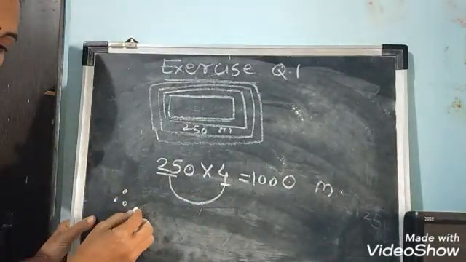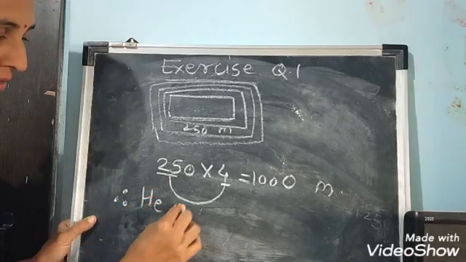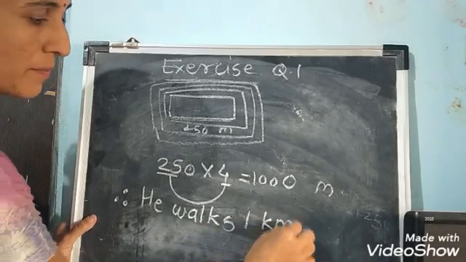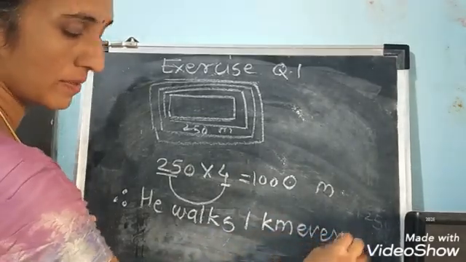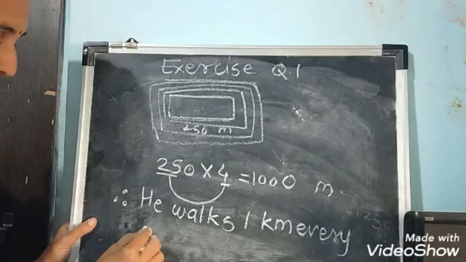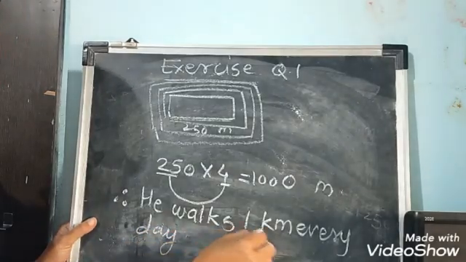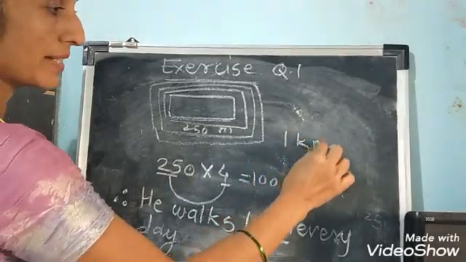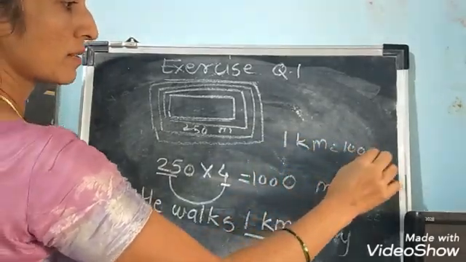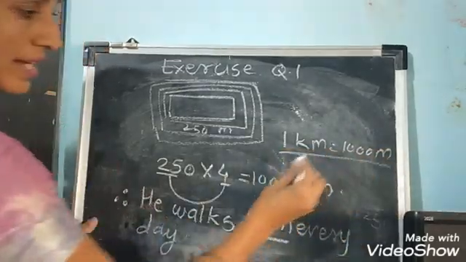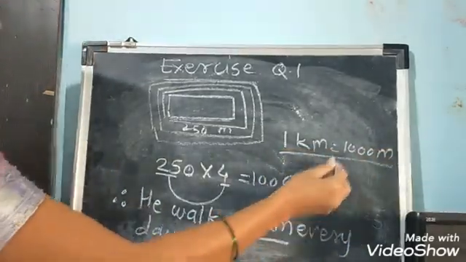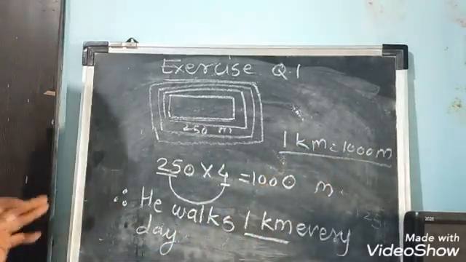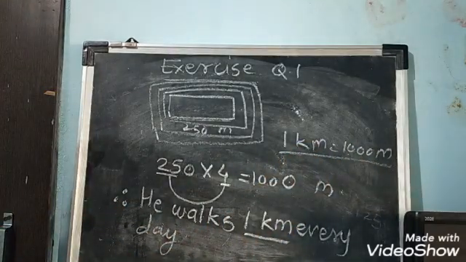Therefore he walks 1 kilometer every day. Why did I use 1 kilometer here? Because 1 kilometer is equal to 1000 meter. It is our note. Since the answer 1000 came, we can write 1 kilometer instead of 1000. Got it? So we will see the second example.